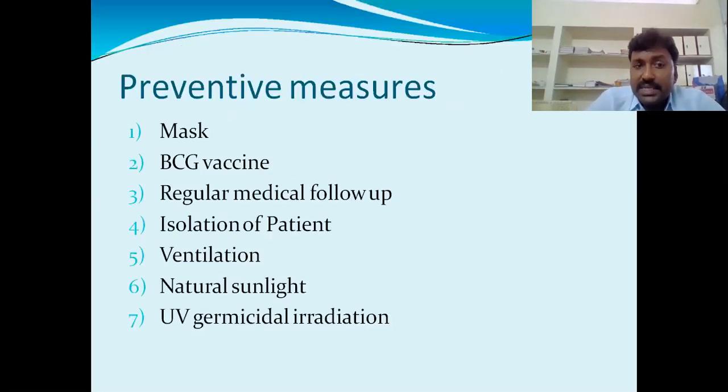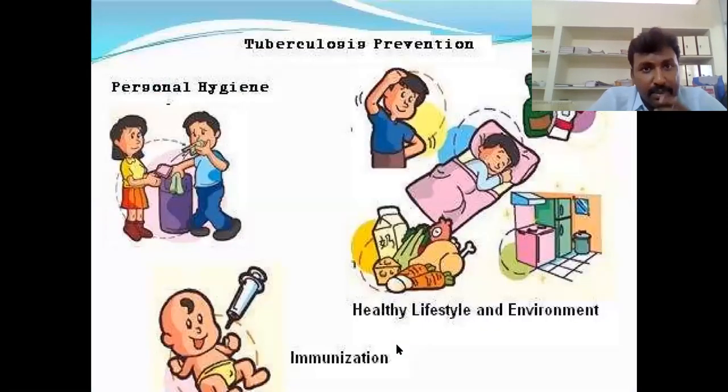So preventive measures: we have to keep a mask to inhibit the transmission of tuberculosis, regular medical follow-up, isolation of the patient, proper ventilation, natural sunlight is essential, and UV germicidal irradiation.